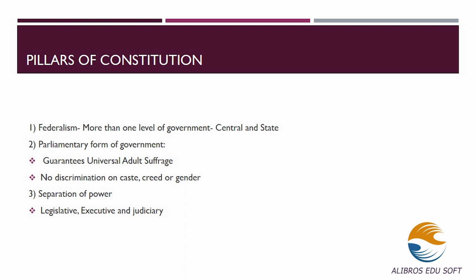Next is the parliamentary form of government. The parliamentary system guarantees universal adult suffrage, that is, each and every citizen of the country above 18 years of age has the right to vote. There is no discrimination on the basis of caste, creed or gender.